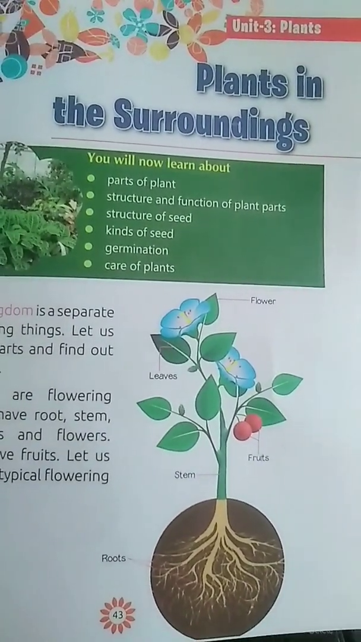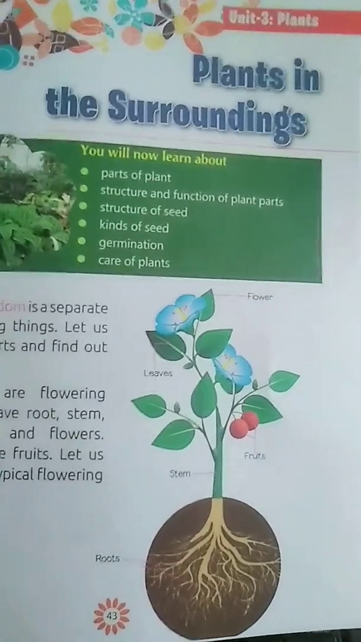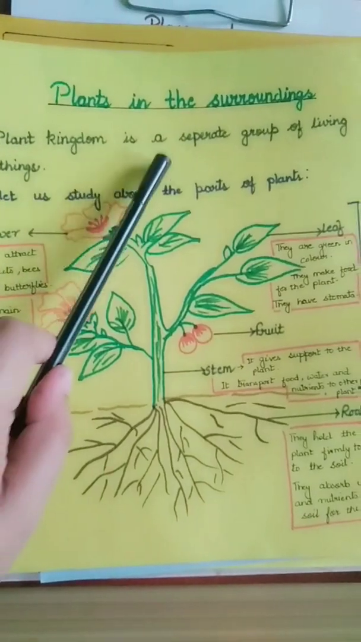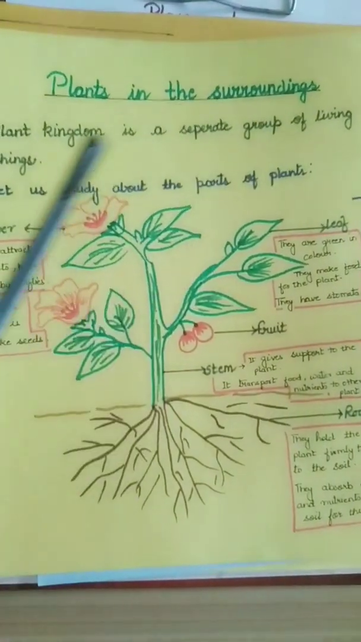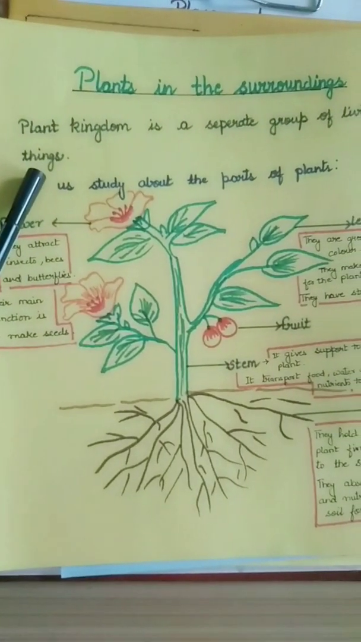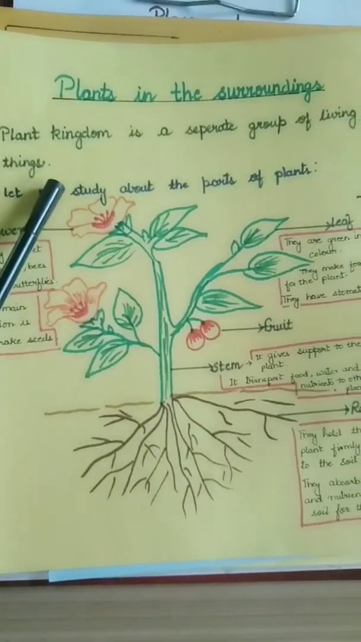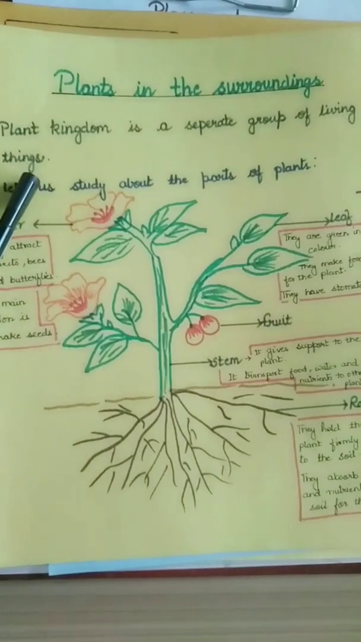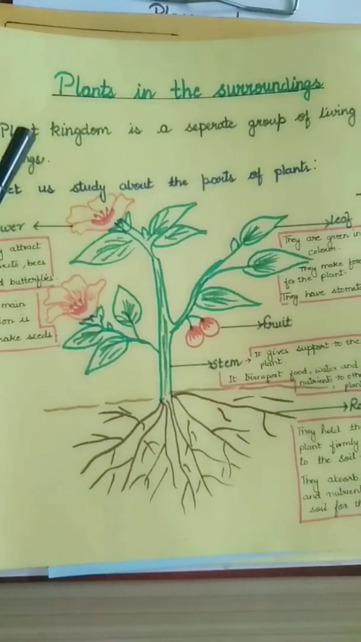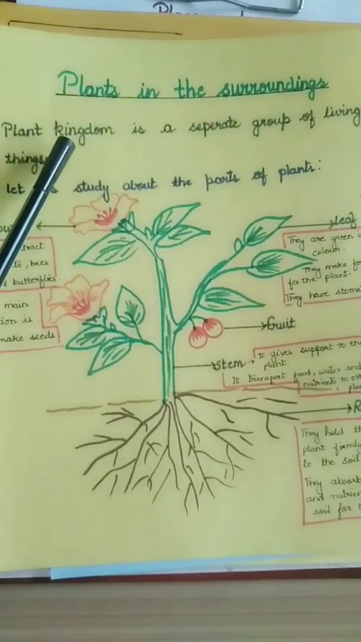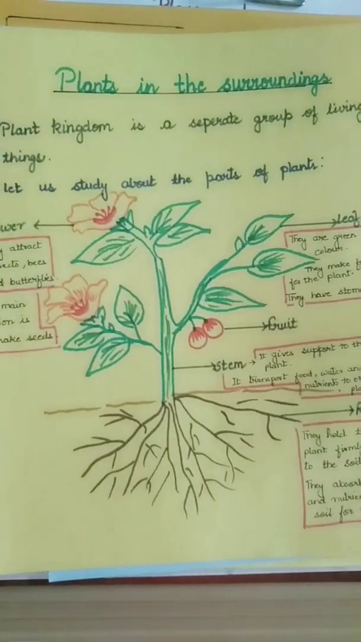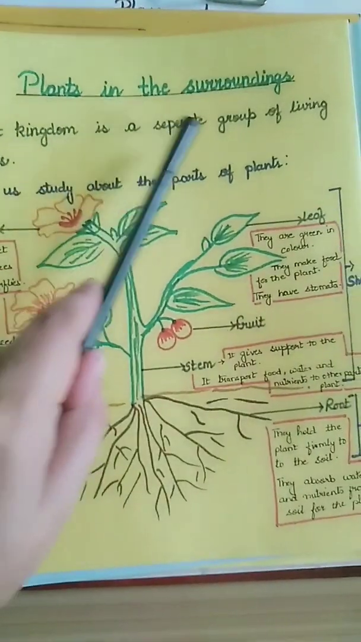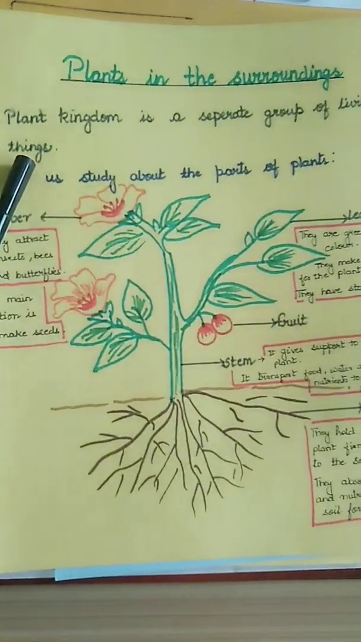The topic that I have chosen for today is plants and surroundings. Once again, plant kingdom is a separate group of living things, children. What does this mean? Children, we have already studied about living things and we all know that plants are living things. So all the plants come under plant kingdom. Okay, and they are a separate group of living things.